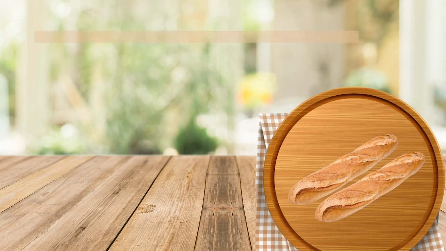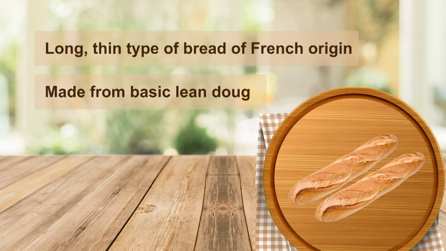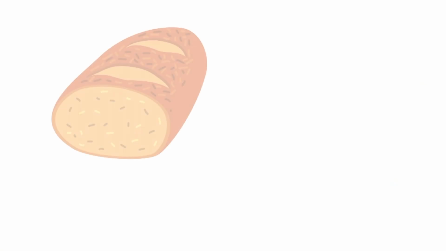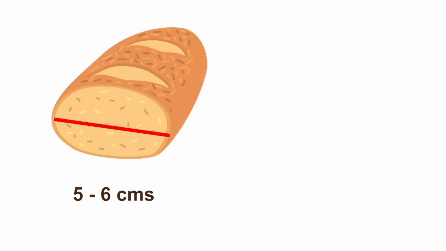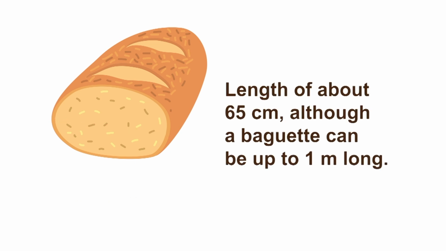Baguette. A baguette is a long, thin type of bread of French origin that is commonly made from the basic lean dough. It is distinguishable by its length and crisp crust. A baguette has a diameter of 5 to 6 centimeters and a usual length of about 65 centimeters, although a baguette can be up to 1 meter long.